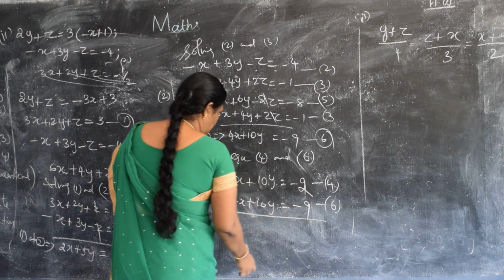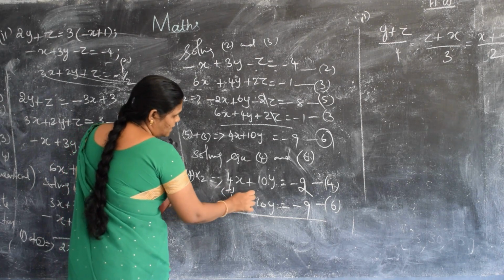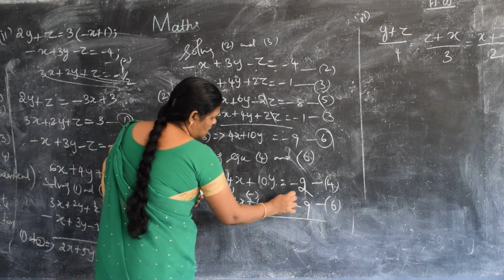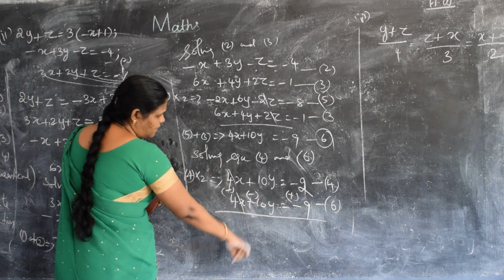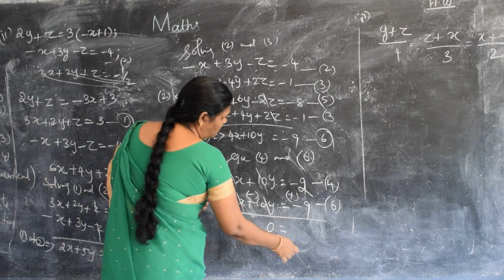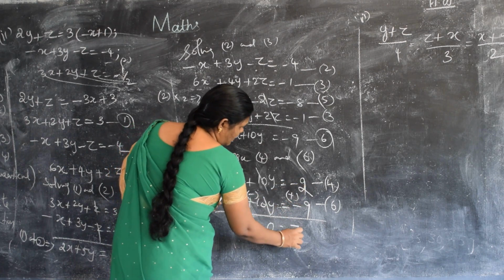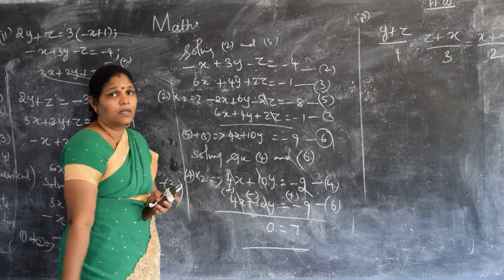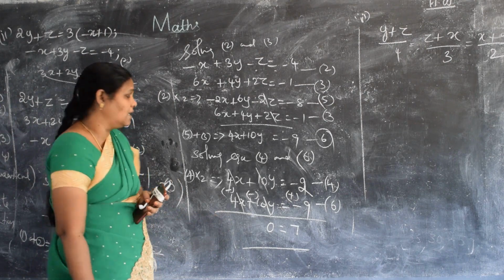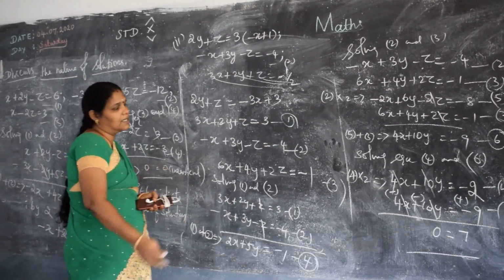Now I am going to subtract these two. Minus, minus and plus. See, 4x, 4x cancel. 10y, 10y cancel, so I am getting 0 here. Plus 9 minus 2, I am getting 7. So is it possible? This is a contradiction. In the previous problem, in both sides I was getting 0, so it is identical.